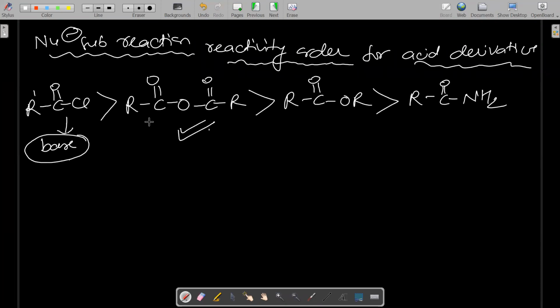But acid anhydride is reactive, but not too reactive. So this is the reason that we prefer acid anhydride for any acylation reaction. For acylation reaction, we prefer acetic anhydride. We say acetic anhydride or acid anhydride. Is it clear? Okay.